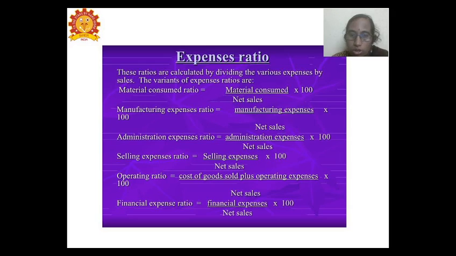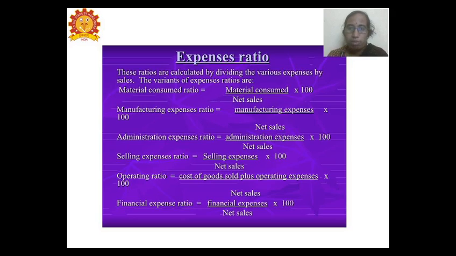Operating ratio is also taken. Here for the operating ratio, they are taking the cost of goods sold and the operating expenses. The operating expenses and the cost of goods sold are divided by the net sales into 100. Next we have the financial expenses ratio: financial expenses divided by the net sales into 100.